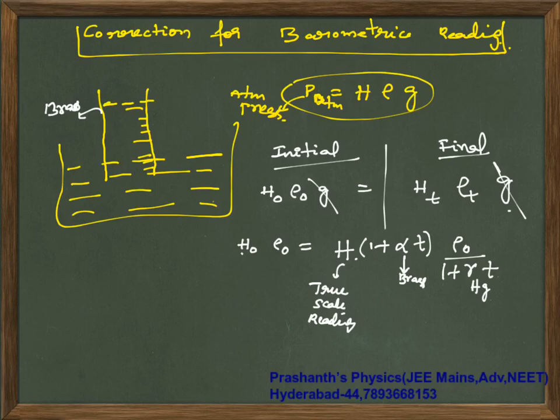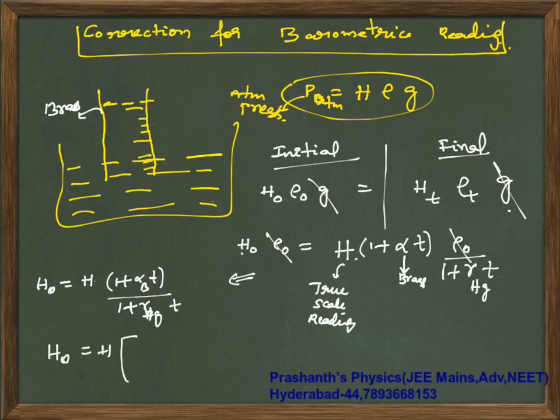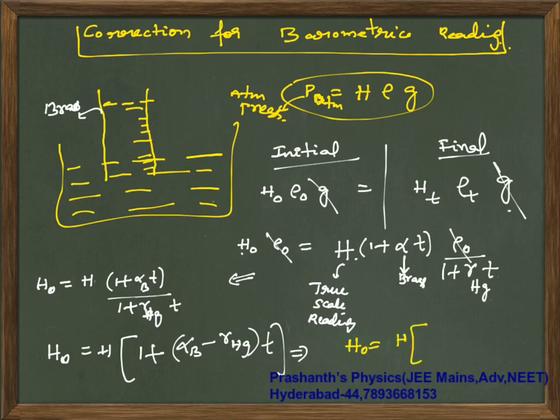Now simplifying this relation, rho naught will cancel off, and you are going to get H naught equal to H times 1 plus alpha of brass into T, whole divided by 1 plus gamma of Hg into T. That will give H naught equal to H times 1 plus alpha of brass minus gamma of Hg into T, which can be rearranged as H naught equal to H times 1 minus gamma minus alpha into T. Neglecting the approximations and simplifying, you get this.